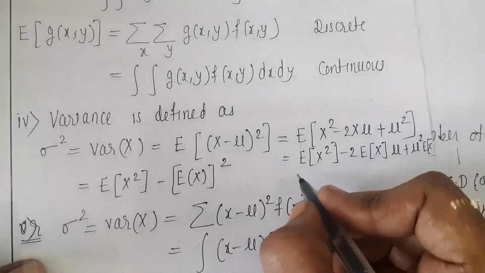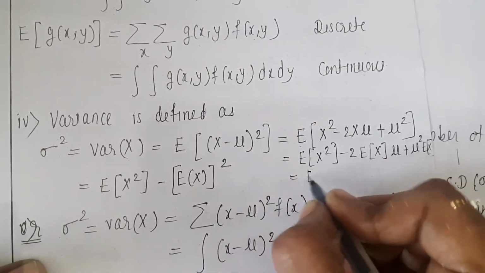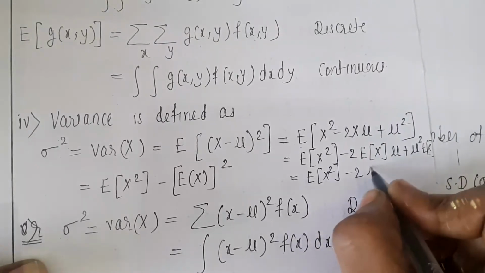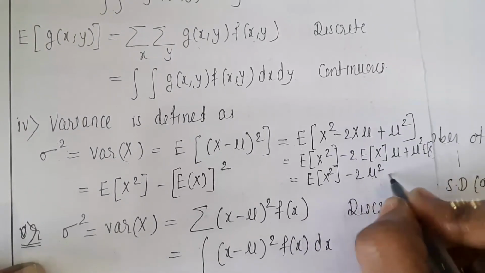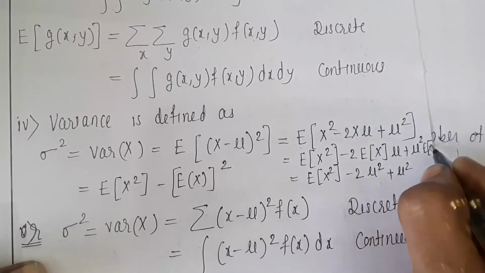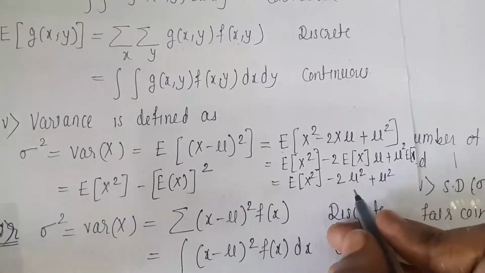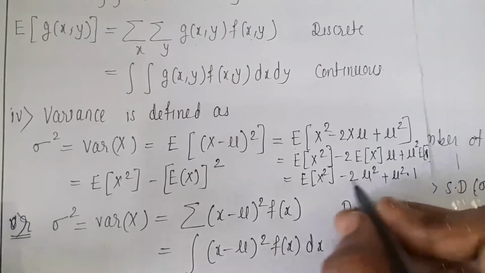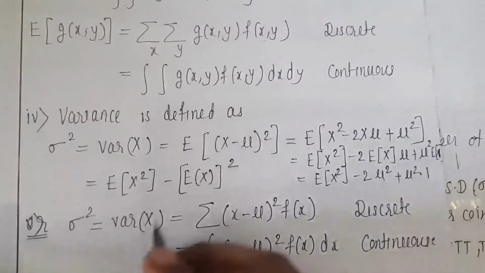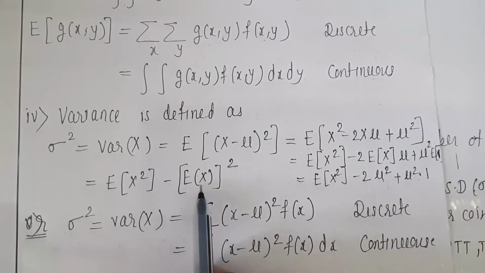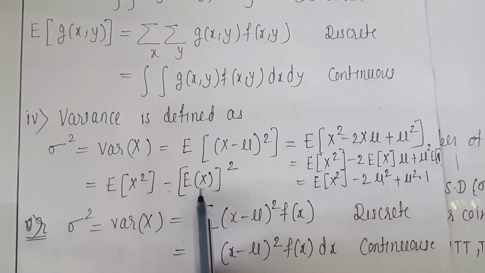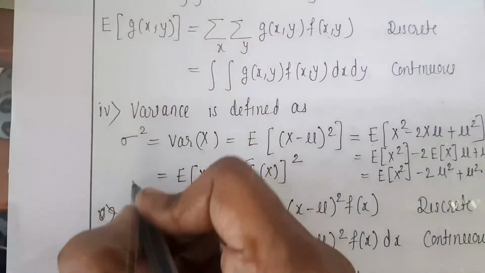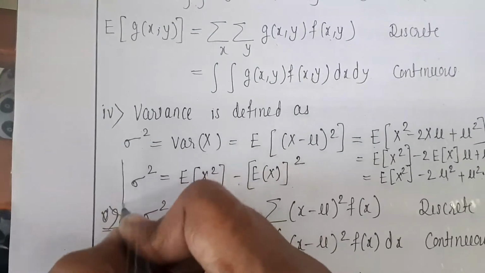Okay, so this is equal to expectation of x square minus 2 times expectation of x, which is mu. Mu into mu is mu square, plus mu square into expectation of 1. Expectation of 1 is 1. So minus 2 mu square plus mu square becomes minus mu square. And what is mu? Mu is nothing but expectation of x, so it is equal to minus of expectation of x whole square. So we get the formula, and this is the standard formula which we are going to use for variance.